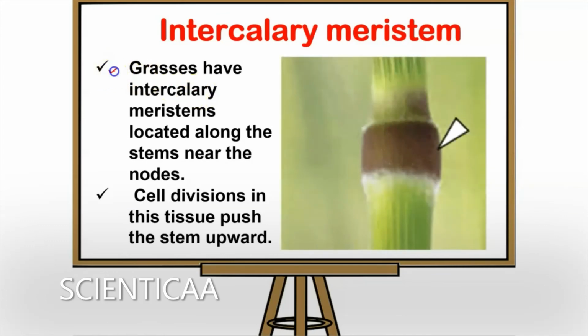Now grasses also have intercalary meristems, which is located at the stems near the nodes. So in case of grasses, for example, this is the location wherein the intercalary meristem is present, and cell divisions would be continuous here, and because of these continuous cell divisions, the stem is going to be pushed upwards, जो उसकी lengthening है वो possible हो पाएगा. Fine, so this is the main reason, and also it is increasing the length of the branches, and also it is responsible for the bending movement which is happening in the twigs of the plant. So all these movements are possible because of the presence of the intercalary meristems in the plants.